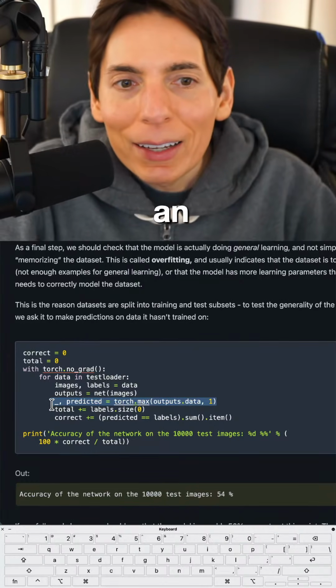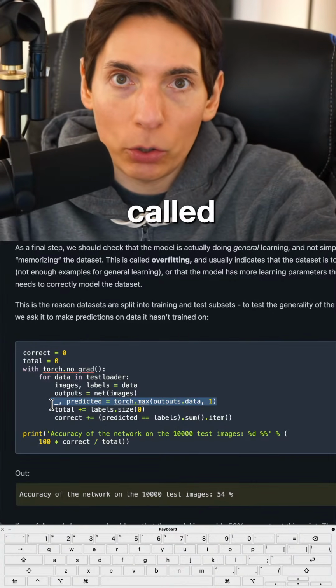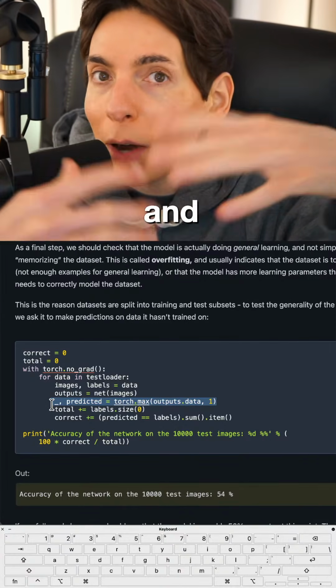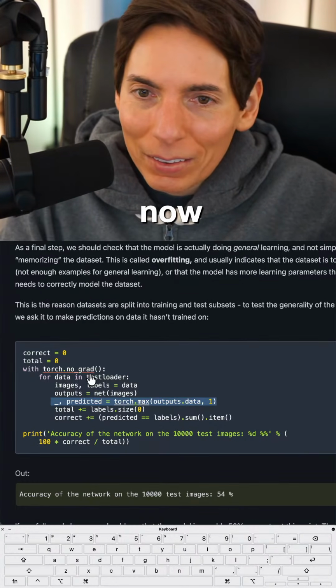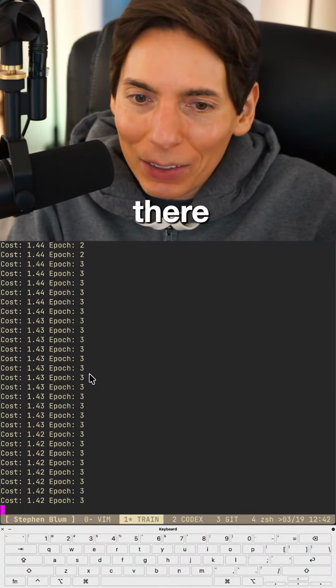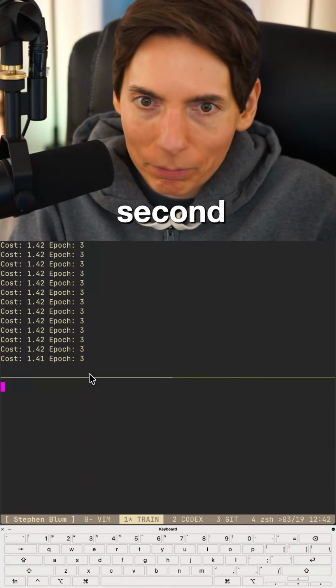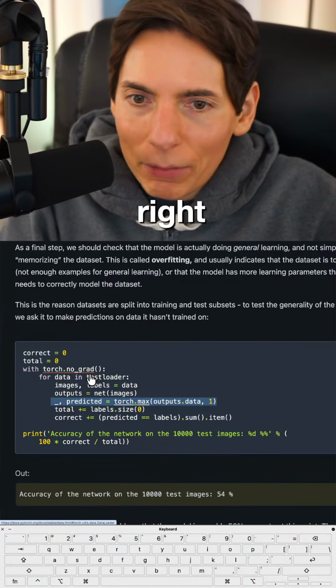Learning as an AI. Yes, exactly. We actually are learning an AI framework called Pytorch. And we're training the AI, so the AI is also learning right now. This very moment. Not a little bit, all the way. Right there, you guys. It's learning right now, this very second. Okay. All right, good to have you here.